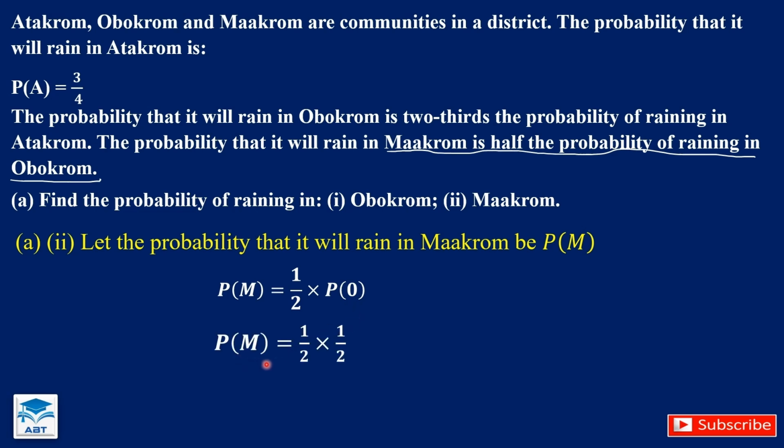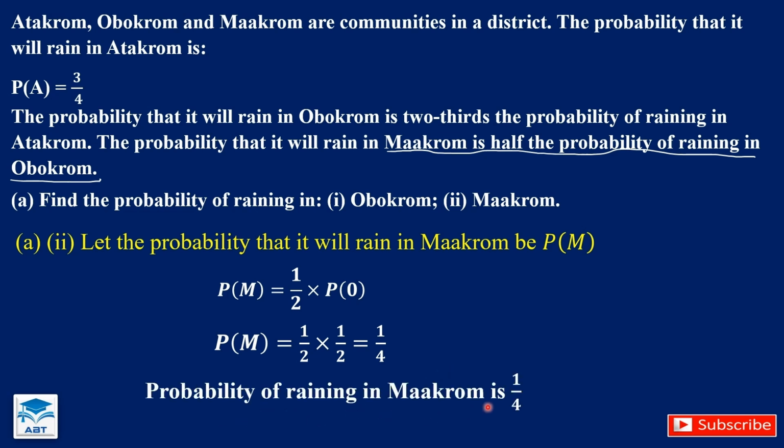Probability of raining in Maakrom is half times the probability of raining in Obokrom, which is also half. We multiply and have 1/4. And that answers the II part of the question. Probability of raining in Maakrom is 1/4. And now let's move to the B part of the question.